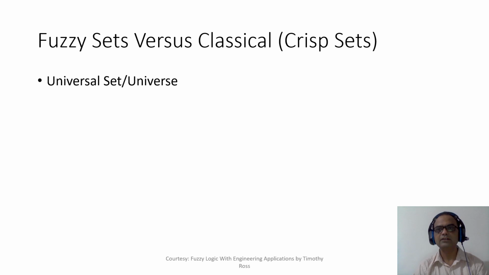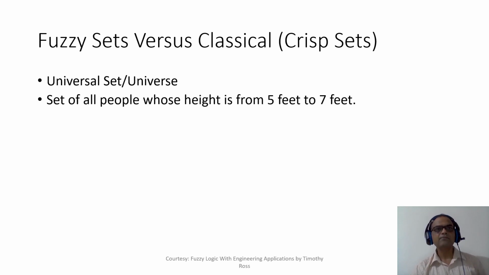Then the universal set would be all people from Maharashtra, and then I'm going to take only those people who are eligible to vote, right? So those would be the voters of Maharashtra. So this voter set is based on a universal set, and that universal set would be the people living in Maharashtra, right?